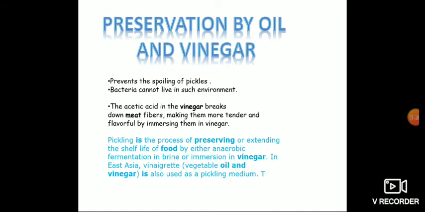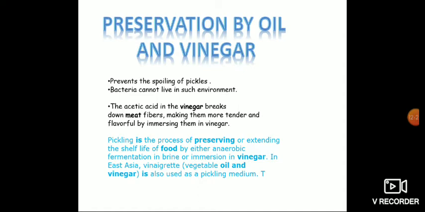Preservation by oil and vinegar. I told you, children, while preparing pickle, we add much oil. What is the need of it? Because it prevents the spoilage of the pickle, and also bacteria cannot live inside the oil. And some objects are immersed in vinegar, some vegetables and meat. For what? The acetic acid in the vinegar breaks down the meat fibers, making them more tender and flavorful.